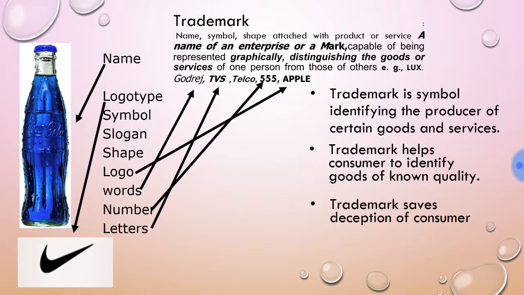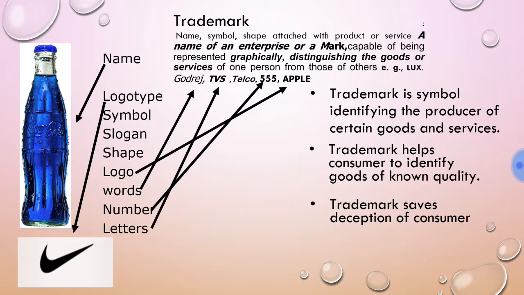Second function of that trademark is trademark helps consumer to identify goods of known quality, because as the consumer is satisfied with the use of previously used goods and he wants to choose that goods again, the consumer by purchasing particular goods with particular sign, he knows that a particular good have particular quality, so he can easily identify, he can easily choose the goods of particular quality which is brought into market with particular mark.